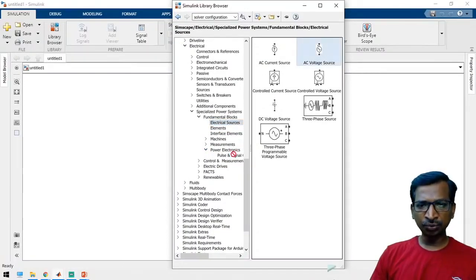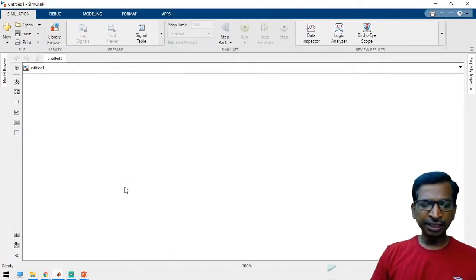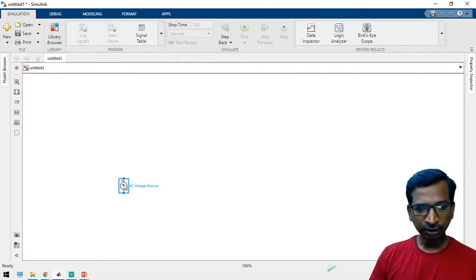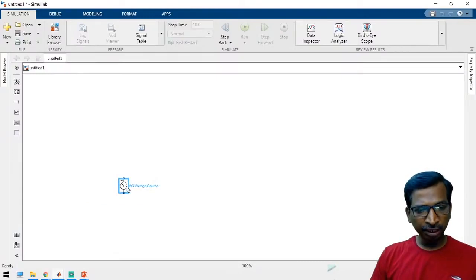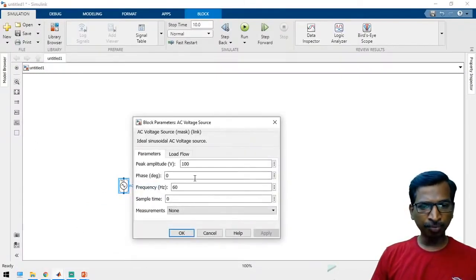Now let us take an electrical source, AC voltage source. This is one method. If you know the component name, you can search for it in the workspace. Just choose the component and drag it into the workspace. So this is the AC voltage source. Now double click the component. You can adjust the voltage of this block.